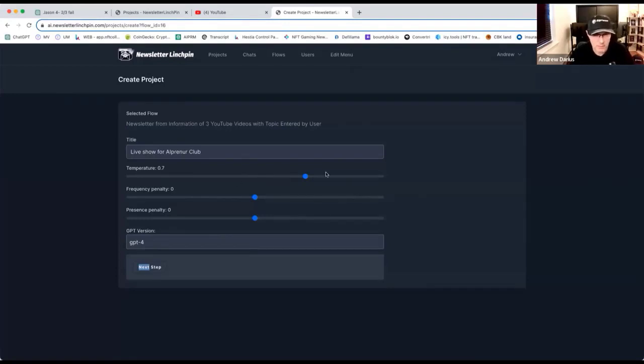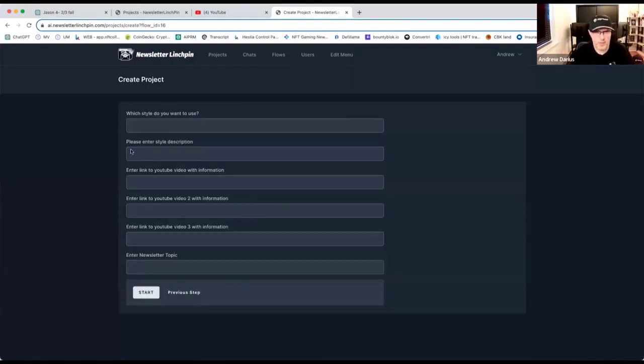The other way to make the better newsletter is to just run it a few times and see which one is best, right? It's a very easy cheat. But also inside, you can make a reload with the same settings. So you can choose, I will choose GPT-4. Which style do you want to use, right? It could be person name, but don't have to. You can do crazy. You can do lunatic. You can do whatever you want, professional. You can make those typical style you see everywhere, right? But you can also put a person style here.